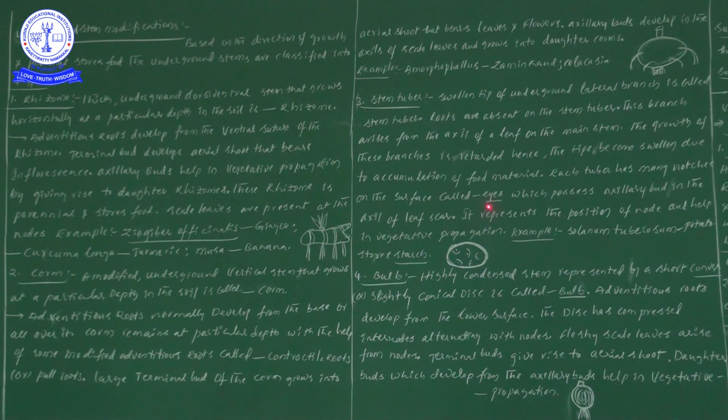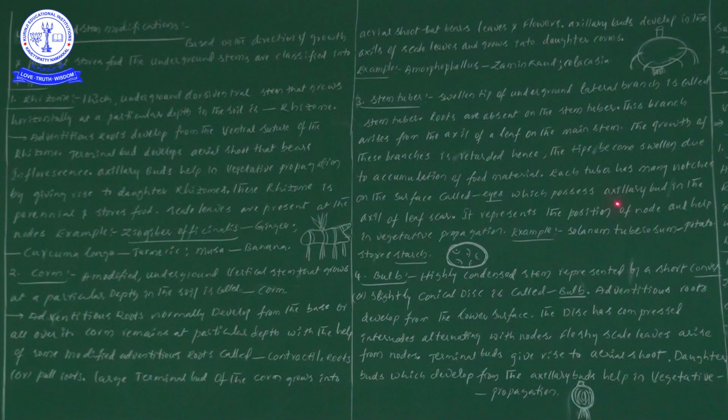If you see the structure of a stem tuber, we can find the presence of eyes, which are involved in vegetative propagation. Let us see the information they have given. These eyes possess axillary buds in the axil of the leaf scar. So these eyes consist of axillary buds in the axil of a leaf scar.